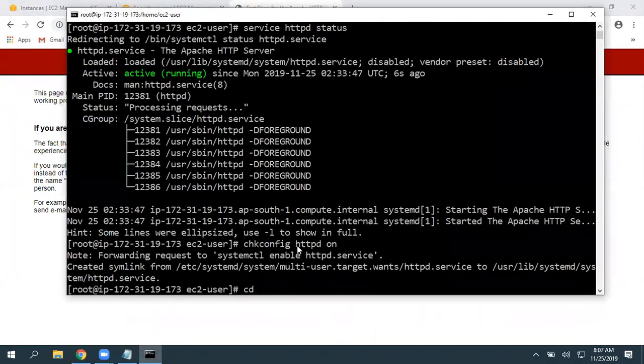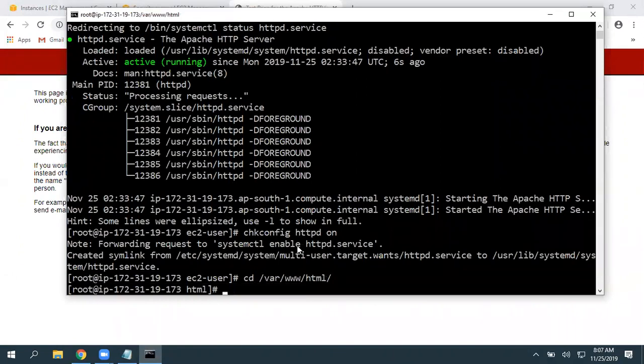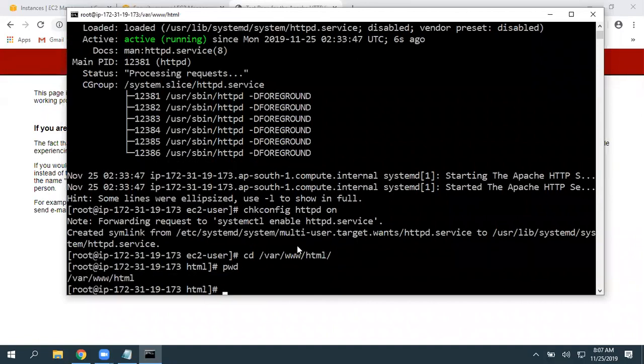When you install that package, you are going to get a directory, var www html. Click on enter. Now give pwd, that means where exactly you are. Your print working directory or present working directory. It is going to print your currently working directory. In simple terms, what folder you are in. It tells us that this is where var www html is.